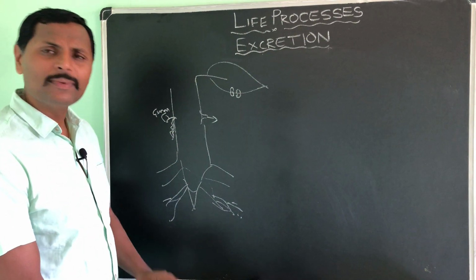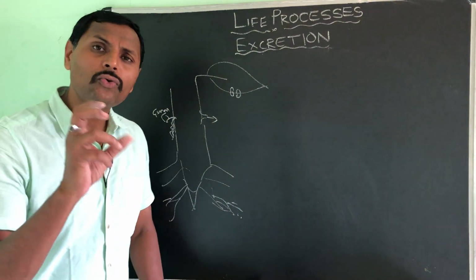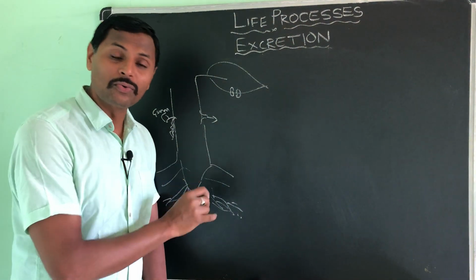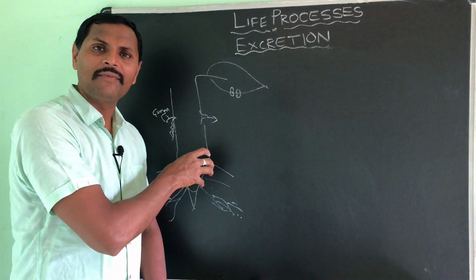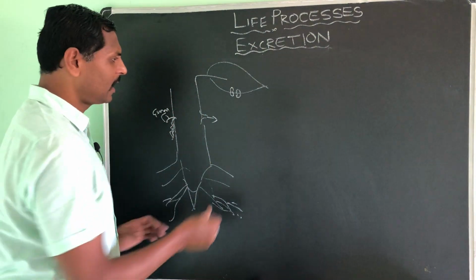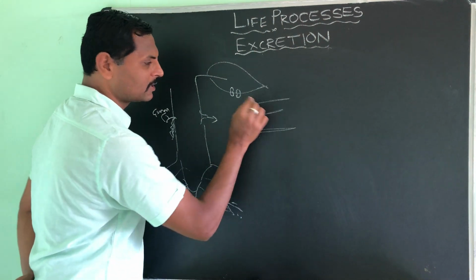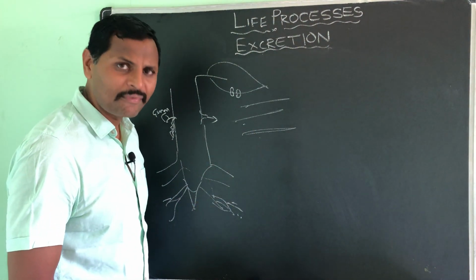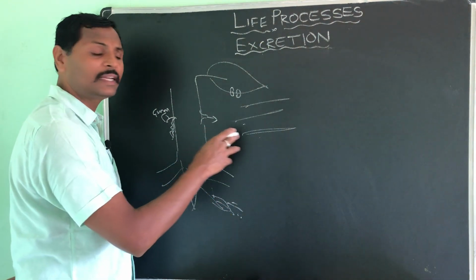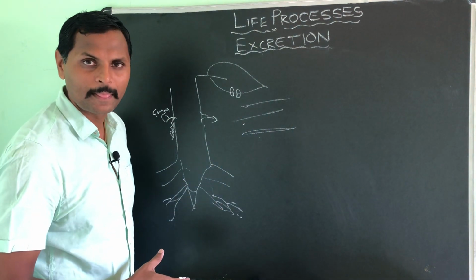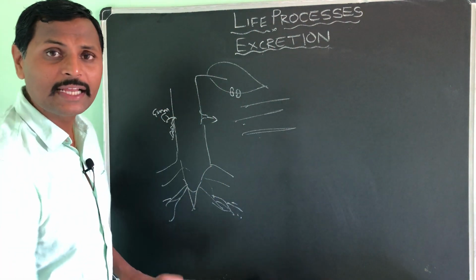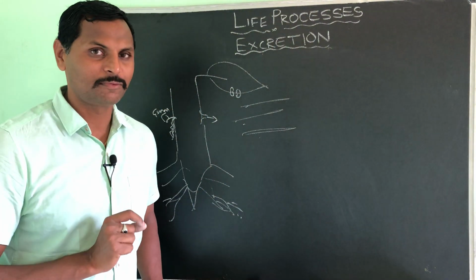Understood? And even so many wastes they will throw out through the fruits. So leaves, fruits, roots, and in the bark of a tree the lenticels and stomatal pores, right? And there are spine-like structures, we call them raphides. So those raphides are waste materials. That means waste materials are thrown out in the form of raphides. Okay, raphides. Like this the excretion in plants takes place.